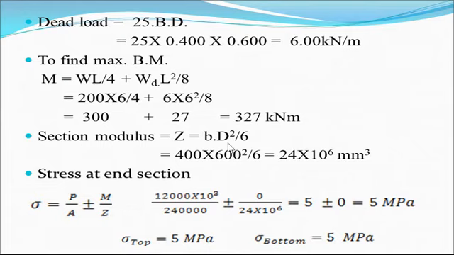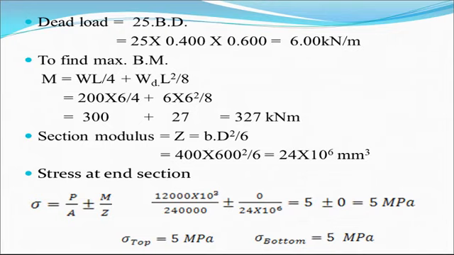Section modulus Z is equal to BD square by 6, as it is a rectangular section, which is 24 into 10 raised to the power 6. So stress at the end section, sigma is equal to P by A plus minus M by Z. This is the standard case. So P is equal to 1200 into 10 raised to the power 3, converted into Newton, and A is equal to 24 into 10 raised to the power 4, plus minus M by Z. Here at the end, bending moment is 0, that's why bending stress is 0, that's why sigma is equal to 5 MPa, which is plus. Therefore sigma at top is equal to plus 5 and sigma at bottom is also equal to 5 Newton per mm square.